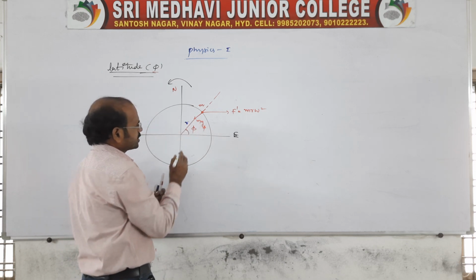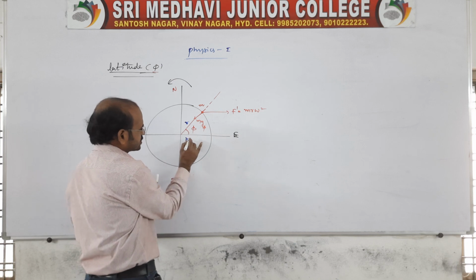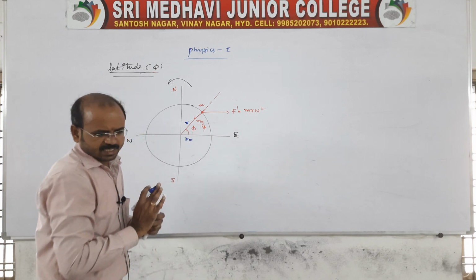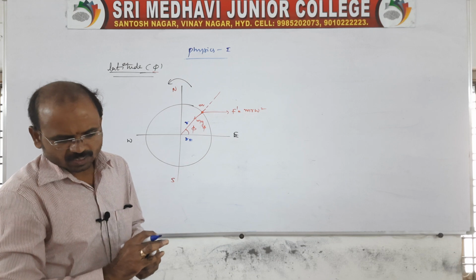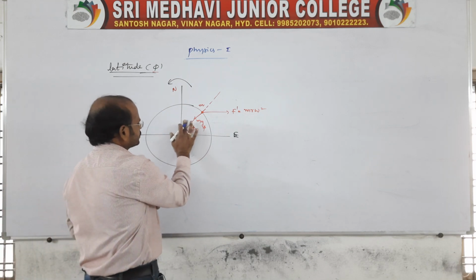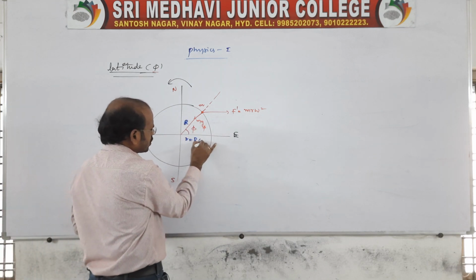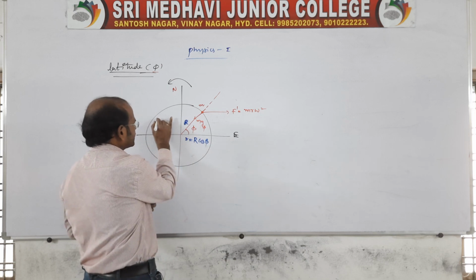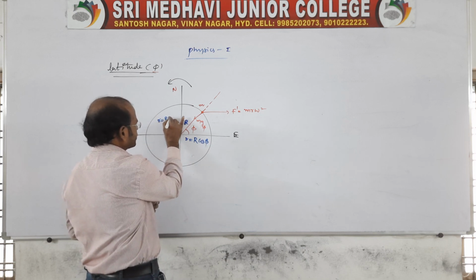Now small r can be resolved into 2 components. One is small r equal to capital R cos phi. One more is small r equal to capital R sin phi.